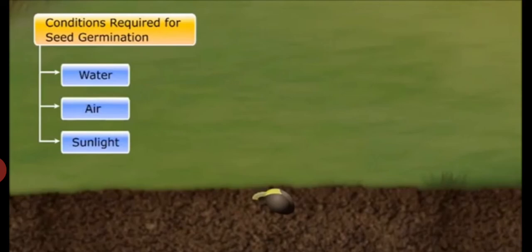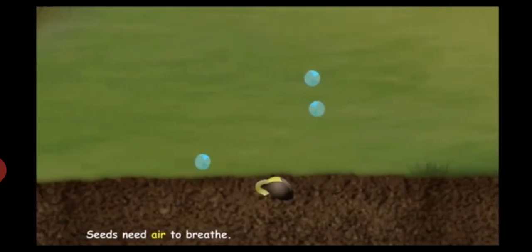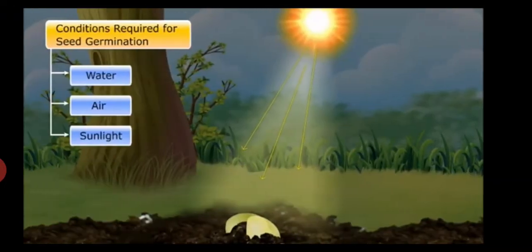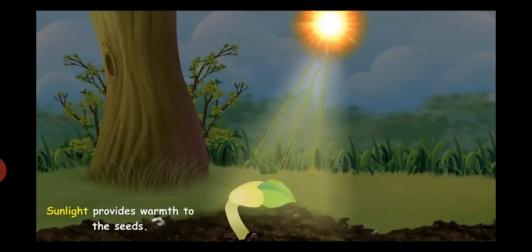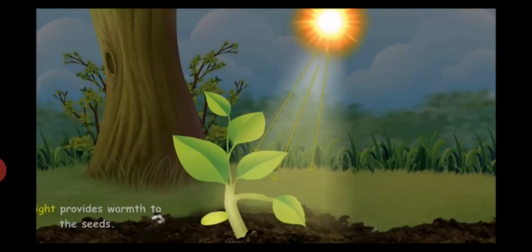Next is air, that means oxygen. Seeds require oxygen to be able to release energy from the food through a process called respiration. And next is sunlight or temperature. The temperature at which seeds germinate varies from seed to seed. The optimum temperature range for seed germination is between 10 degrees Celsius and 35 degrees Celsius. So these are the conditions of germination.